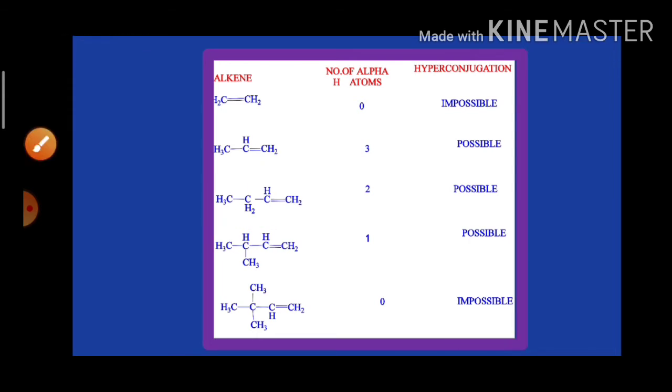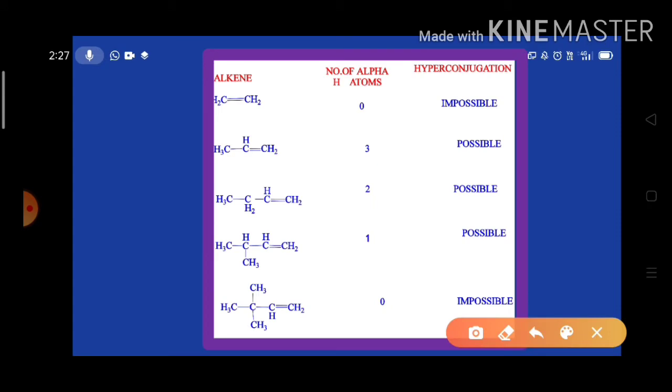Now we go for this compound. What is that? 2-methyl butylene. Sorry, not 2-methyl, 3-methyl butylene. First carbon, second carbon, third carbon. So it is 3-methyl butylene. In 3-methyl butylene, look here, this is an alpha carbon, this is a beta carbon, and this is a gamma carbon. And this 3-methyl butylene is having only one alpha hydrogen. But anyhow it is having alpha hydrogen, so that's why it shows hyperconjugation. And the number of resonance structures is 2.